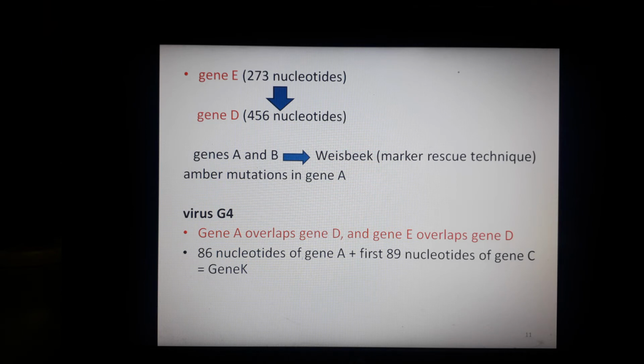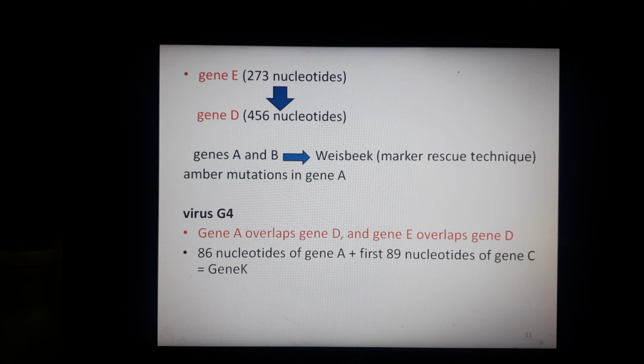A polynucleotide, which is the marker, is obtained from the known wild type sequence and allowed to recombine with the mutant genome. If it includes the site of the mutation, it rescues the mutant by causing it to revert. It attaches to that mutant. Because it rescues the mutant by causing it to revert, it is known as the marker rescue technique.